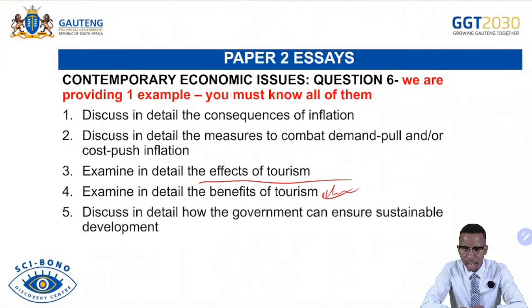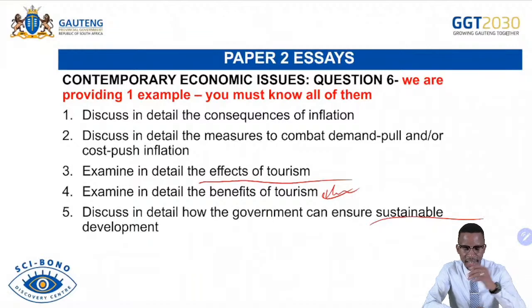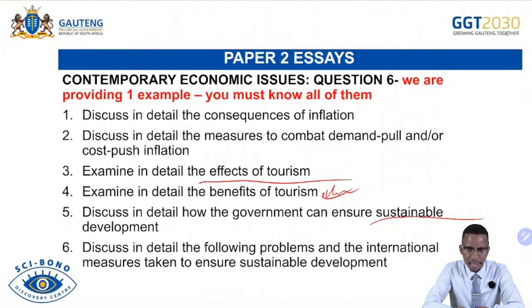Discussing in detail how the government can ensure environmental sustainable development. That has also been discussed in our section B in there, where we talk about issuing property rights, marketable permits, and then command and control policies, environmental taxes, and then charging for environmental use, environmental subsidies, the government departments, education, etc. that have been discussed. And then discussing in detail the following problems and the intentional measures taken to ensure sustainable development. In this case, we talk about the loss of biodiversity that we spoke about, loss of indigenous knowledge, the climate change, hazardous waste, chemical waste.